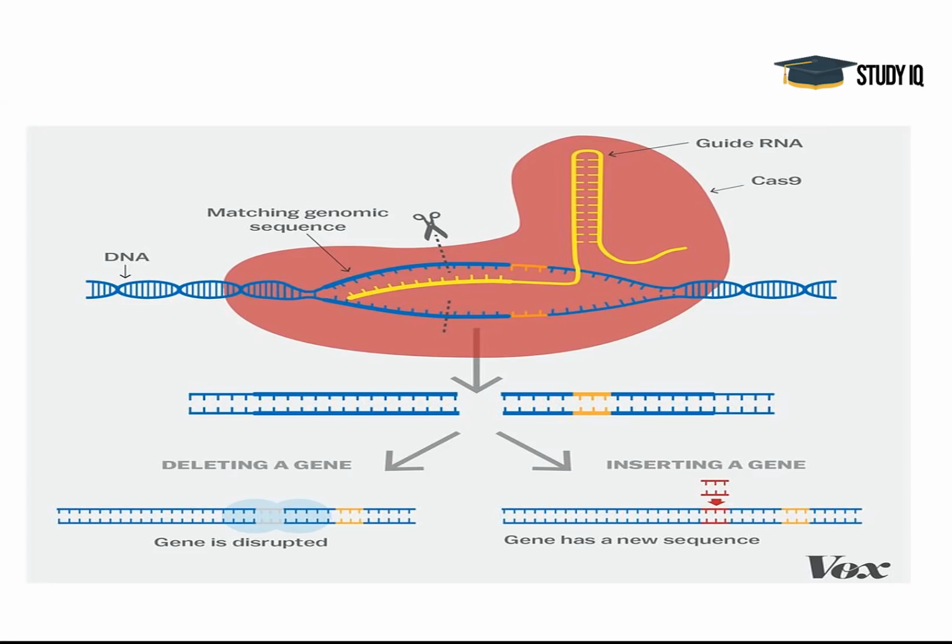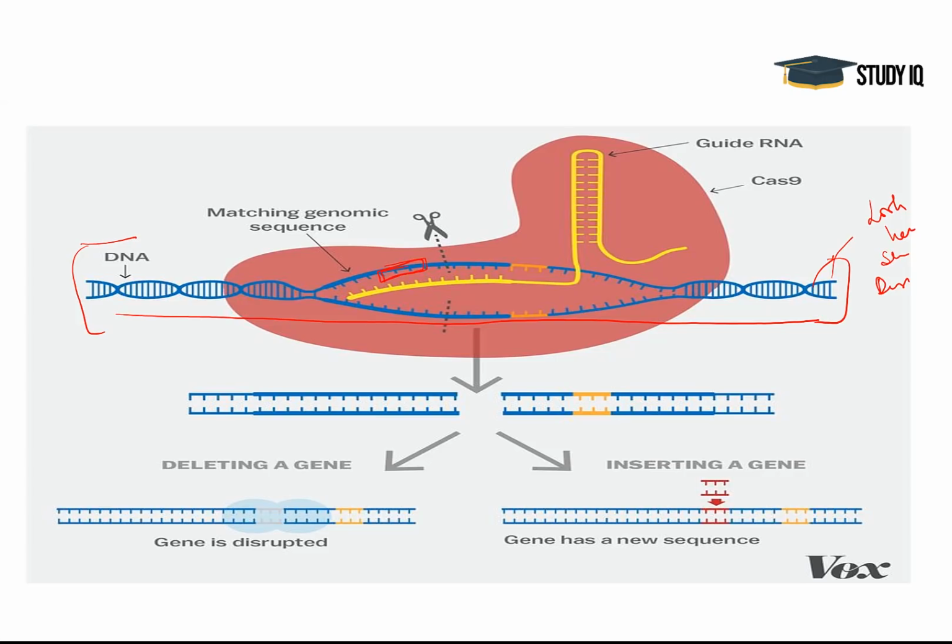So let's see what is done in this technology basically. Let's suppose this is the DNA of a human embryo. This is the DNA which contains all the information. This is the DNA which will decide how the person will look, what will be his height, skin color, what kind of diseases he is susceptible to. Everything is there, the information is in coded form in this DNA. Now we know that there is a disease causing gene here.